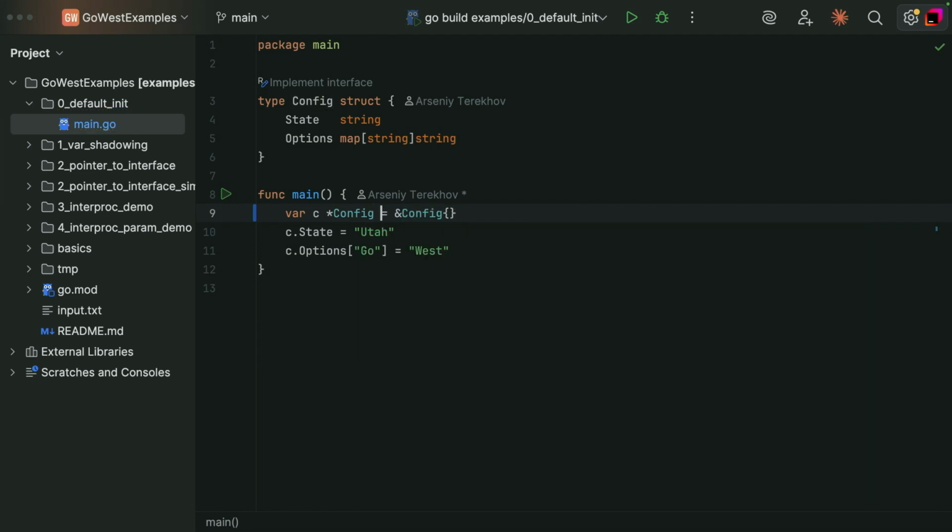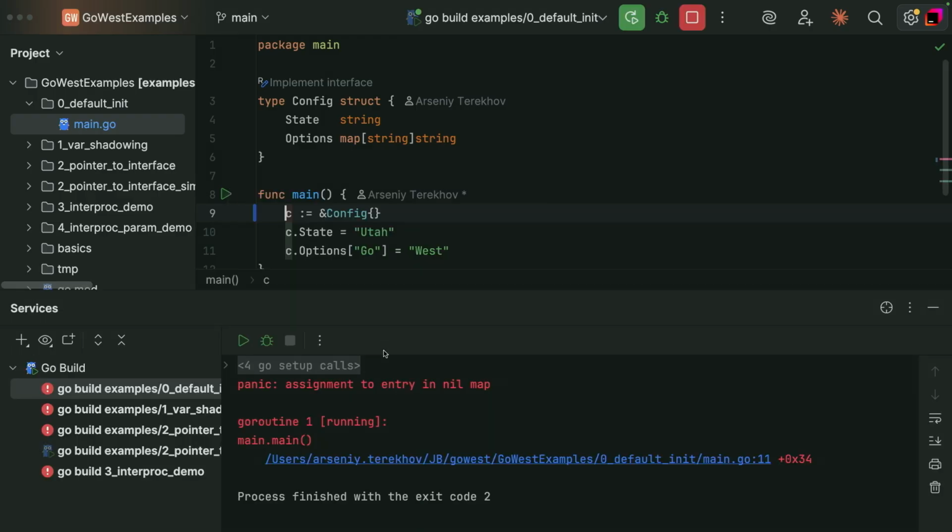Yeah, and let's simplify the code a bit. Okay, now it looks pretty fine, and we fixed this issue. Let's check whether the code works now or not. And no, it doesn't work because we have another issue. Actually, we get a panic due to assignment to entry in nil map.